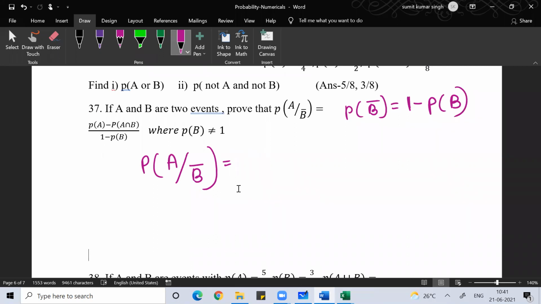So the way the formula I told you, probability of A by B dash. It is given that the event B has not happened. What is the probability that event A happened? That will be equal to probability of A intersection B dash divided by probability of B dash. I hope you understood this. This part everyone clear, right?